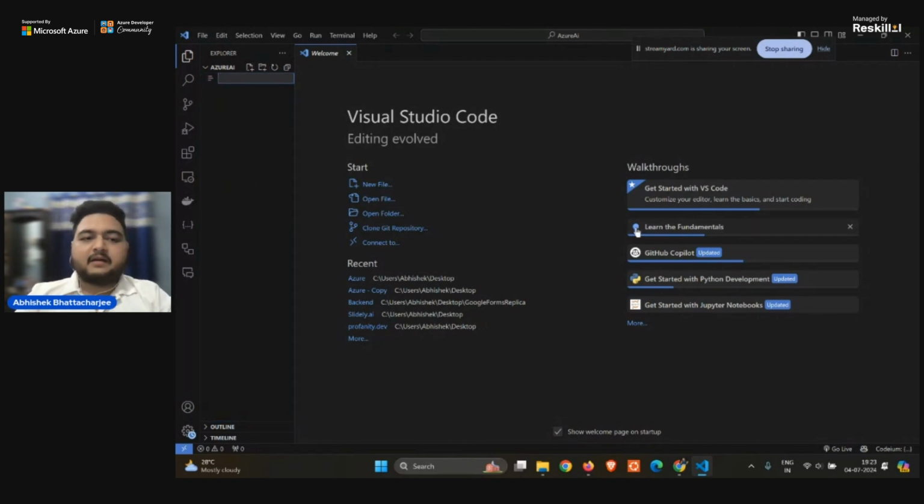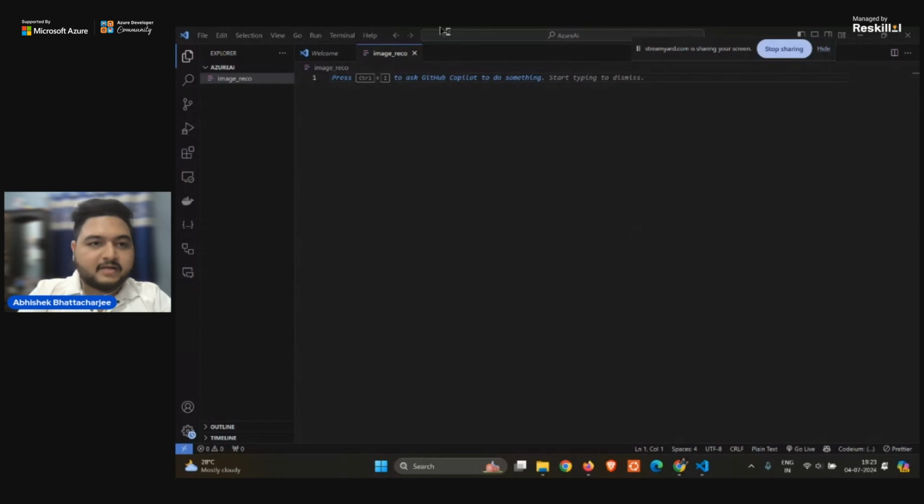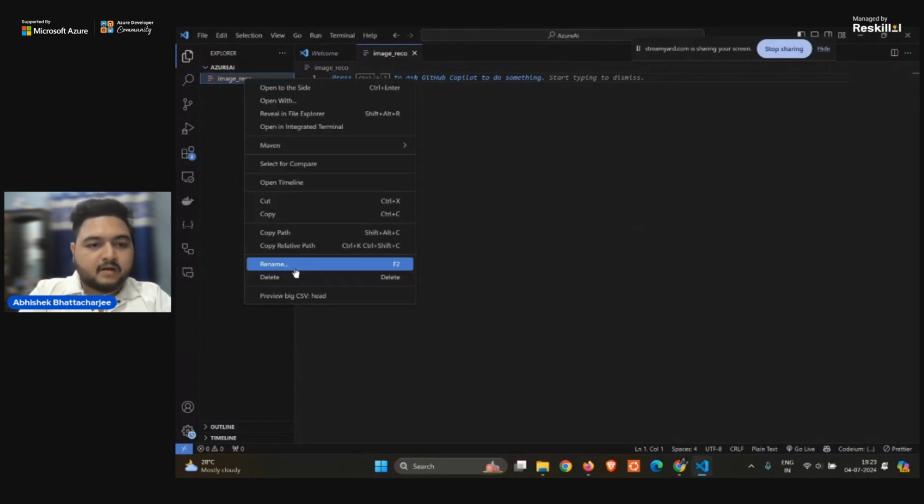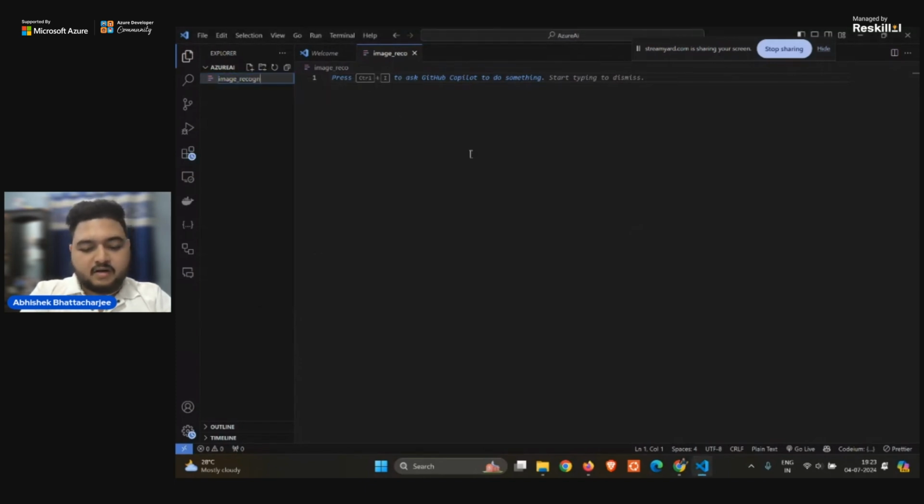So I'll just write a Python script. I will give it the name image recognition, okay, let me rename it: image recognition.py. Okay, so this is the script that I will be writing here now.